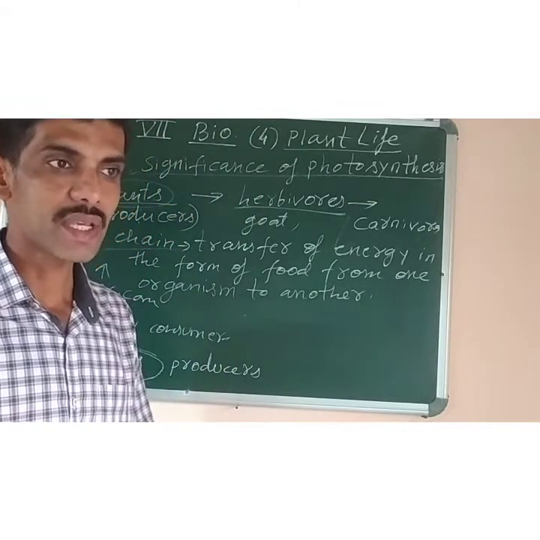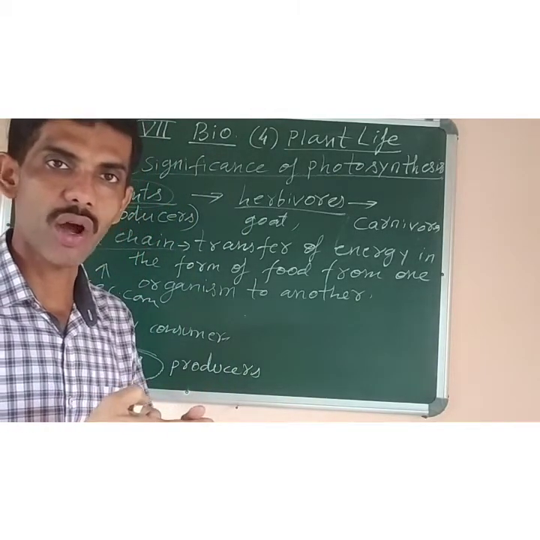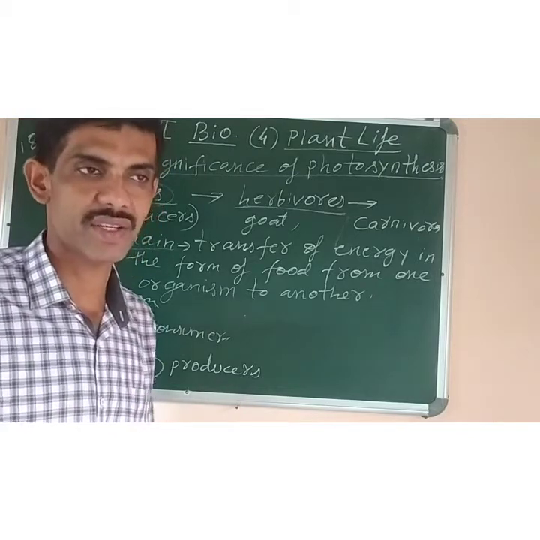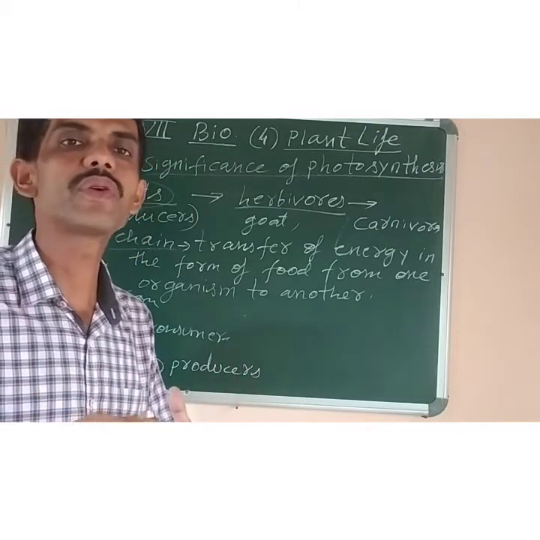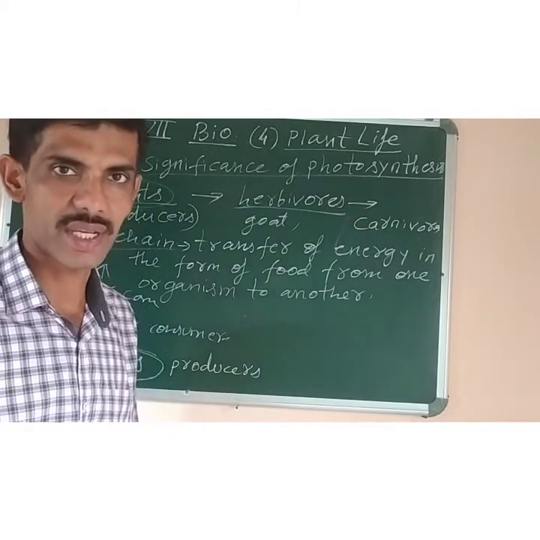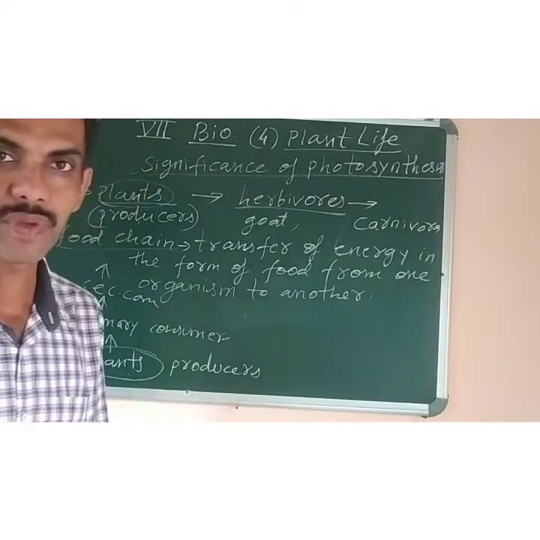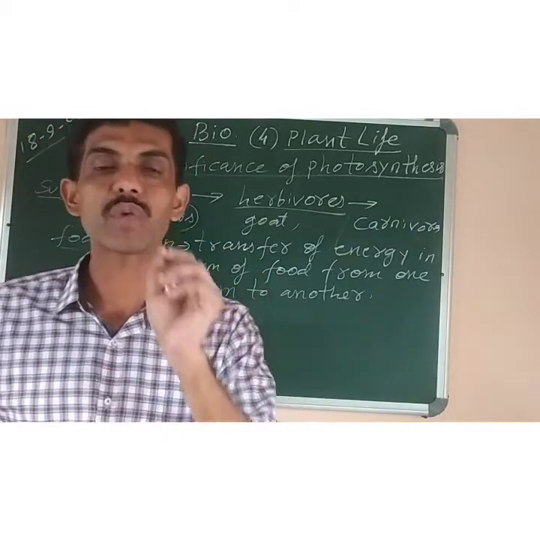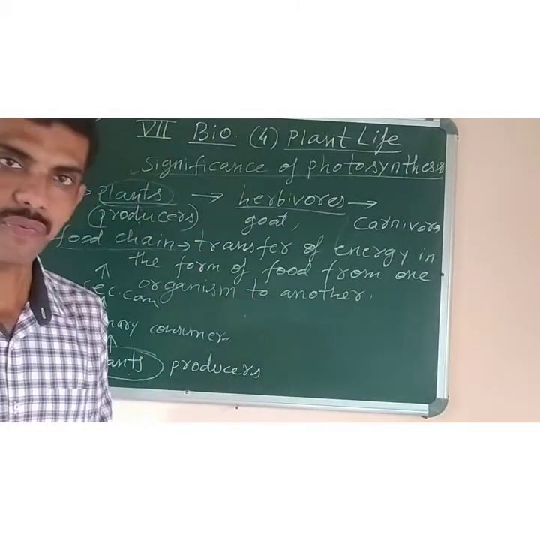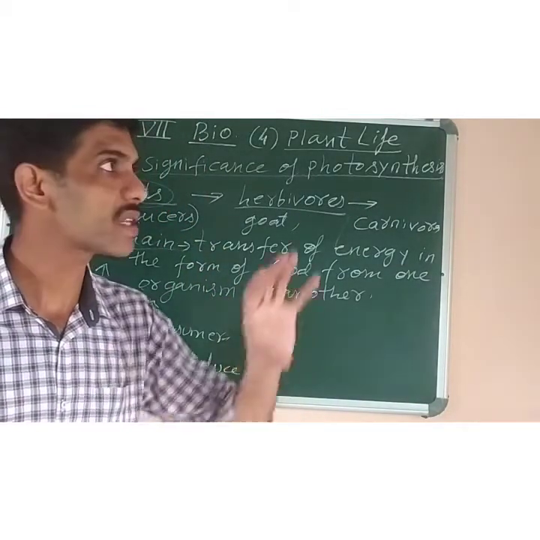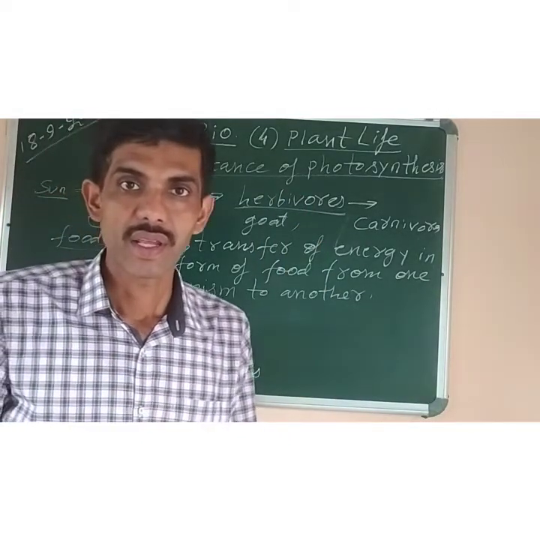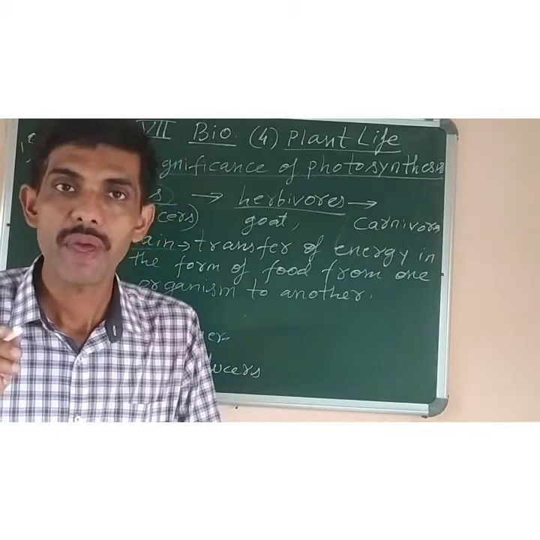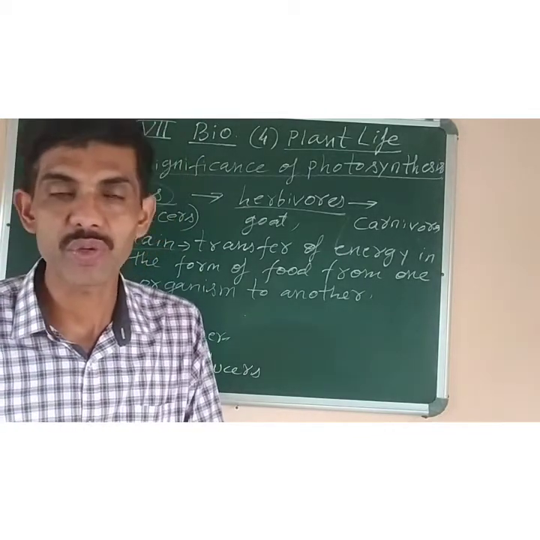So what happens is all the food chains get interlocked and they form a web-like structure. Such a situation in which all the food chains crisscross each other is called a food web. So how to define it? A network of food chains is called a food web, W-E-B, web. Just like a spider web, in which many threads are there, similarly, in a food web, many food chains are interlinked to each other.